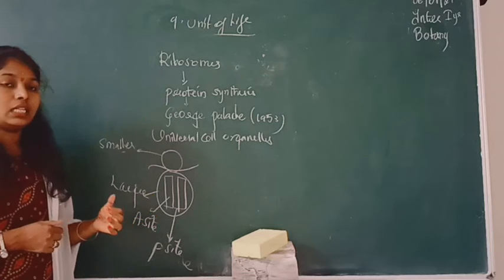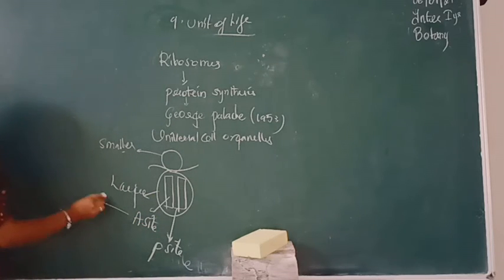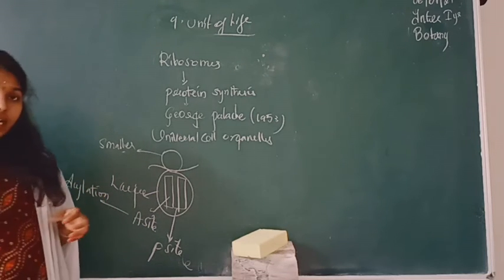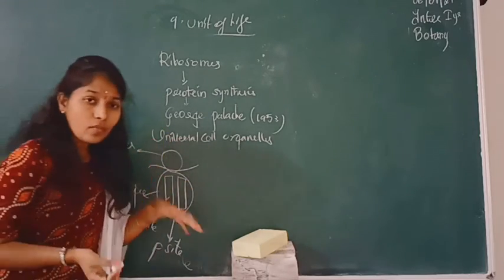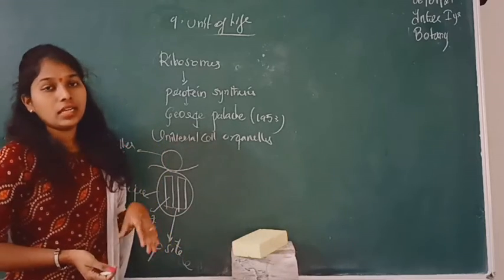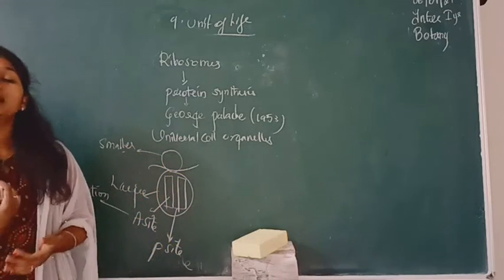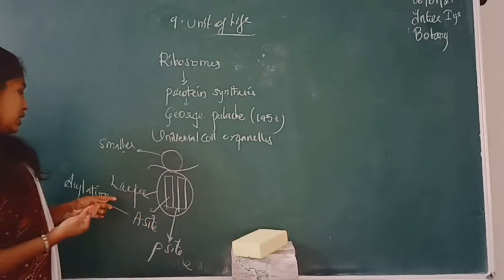This A site is nothing but an acylation site. Acylation takes place here. During the process of protein synthesis, to synthesize a protein, the amino acid on the tRNA has to come to the ribosome and attach here. It should acylate itself for the formation of protein. So that is called acylation.